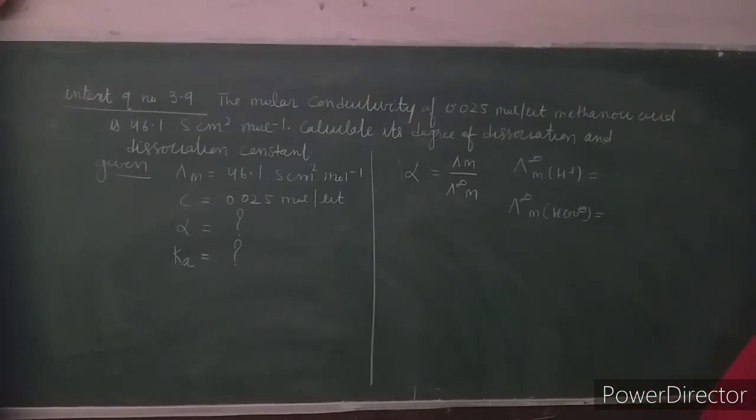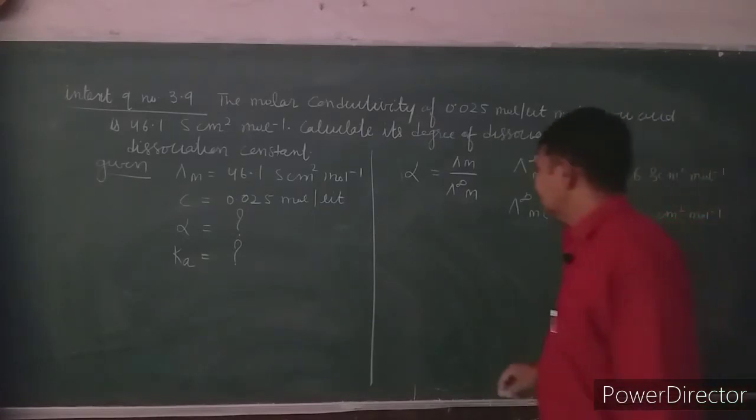Lambda H plus has been given as 349.6 Siemens centimeter square mole inverse. The second thing which has been given is the lambda infinite m of formate ion, that is 54.6 Siemens centimeter square mole inverse.